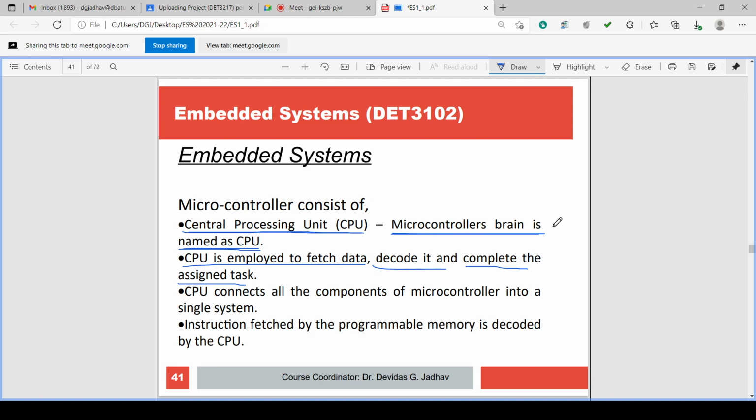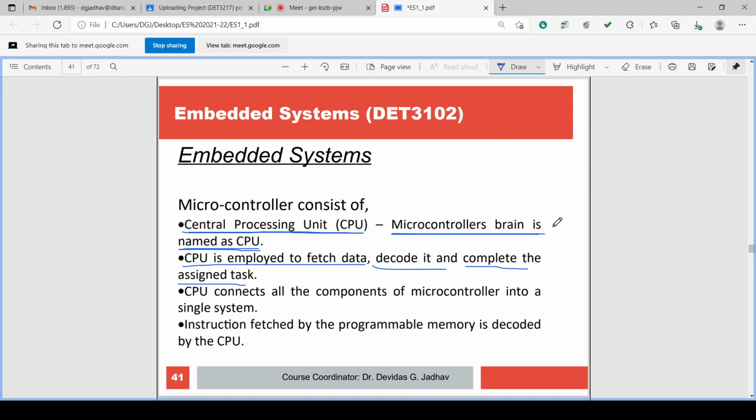So the CPU is employed to fetch the data, decode the data, and complete the assigned task. Then the CPU connects all the components of the microcontroller into a single system. On the single chip there is a complete microcomputer system, and this complete system on a single chip is called a microcontroller. That means in the microcontroller there is a CPU and other parts also on the single chip.